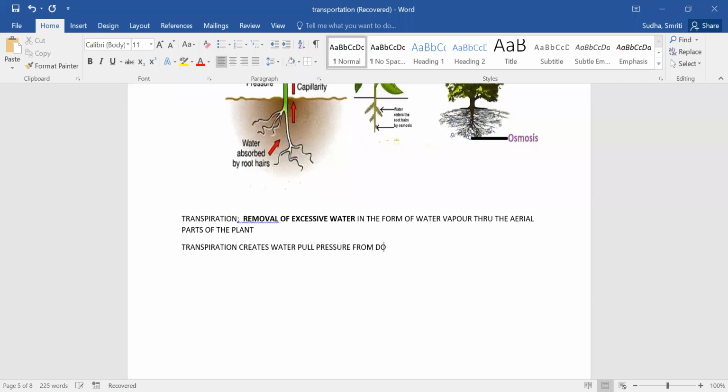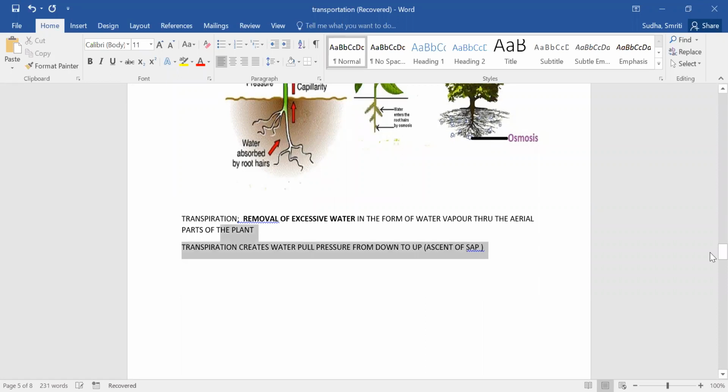This is called ascent. Ascent means going upward. Ascent of sap. So this is the use of transpiration, which creates a water pull pressure.